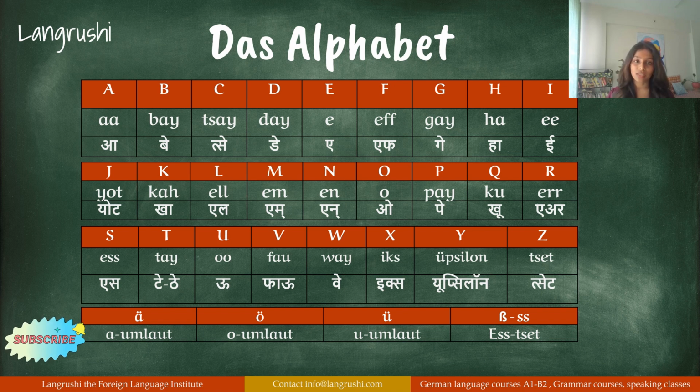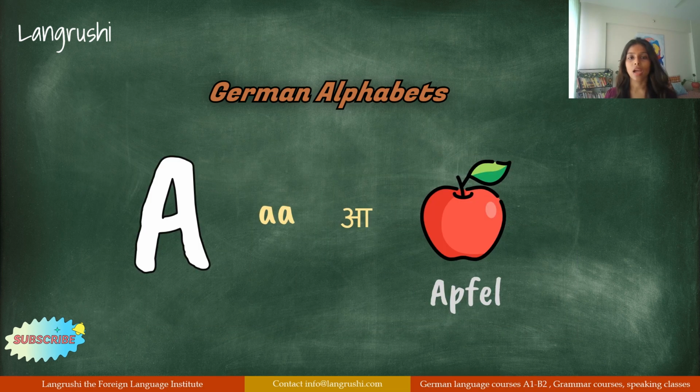For your better understanding, I have written the pronunciation, the phonetics, the sound part of it, in English as well as in Devanagari script. Now remember, we are not going to write these pronunciations anywhere. So you will just refer to the red colored ones. Okay, let us start. A, Apfel.